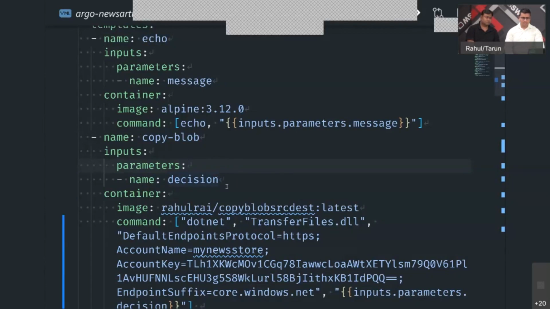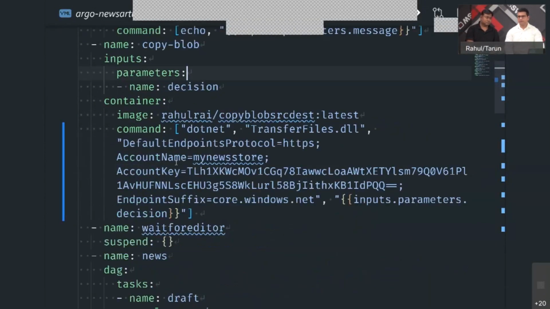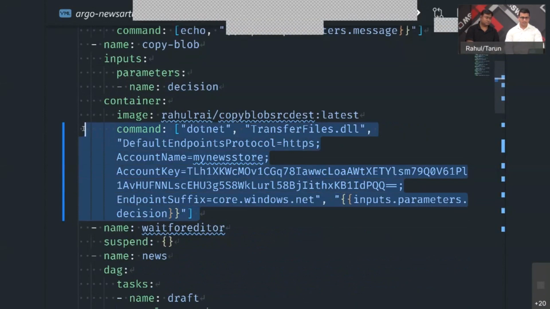So here, this copy blob operation actually uses a container image as its template. So what this application does is it just picks files from the source container and dumps them in the destination container. And this is the command that you see here, which is used as the command line argument to that step.